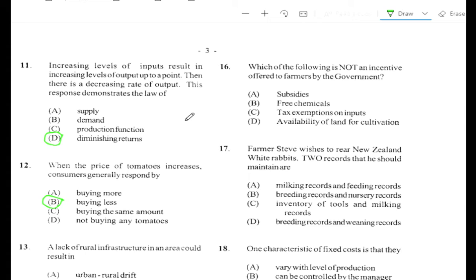Question number 16. Which of the following is not an incentive offered to farmers by the government? A. Subsidy, B. Free chemicals, C. Tax exemption on inputs, D. Availability of land for cultivation. The answer here is B. The government doesn't try to give anything free. They would part-sponsor something. They would give a grant, but they try not to give the inputs free. They give a percentage. Alright, so they try not to give things free. They want the interest of the farmers too.